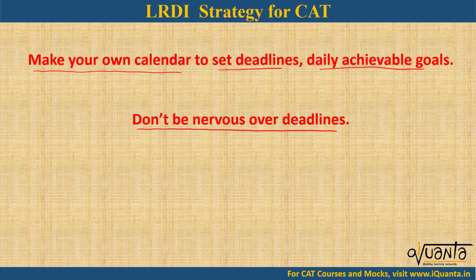Like, don't promise yourself to solve around 5 to 6 sets daily, because if at some point you don't solve those 5 to 6 sets daily for 3-4 days, you'll think that you have piled up a lot, you have not solved a lot of things, you have missed a lot of things, which will only build up tension. And if you somehow miss the deadlines that you have set, you don't have to be nervous. You always have to stay calm and be on the right track.